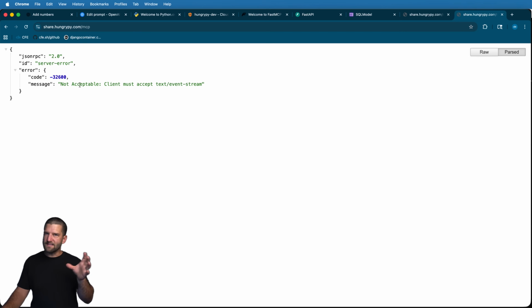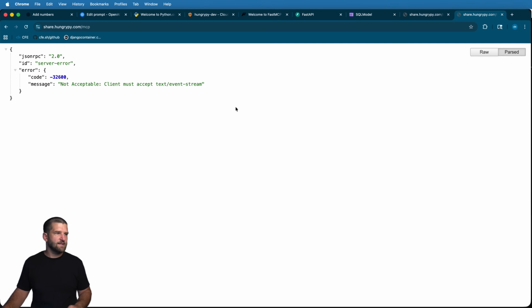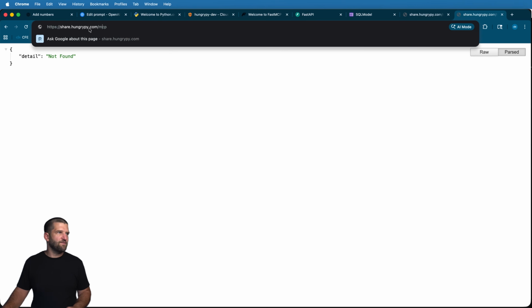And there we go. So we've got that same error we saw before with the actual MCP server. So if we were to change this path to, let's say, for instance, our SSE or something like that, and refresh in here, now it gives us not found, and we would have to change that path to something like SSE.